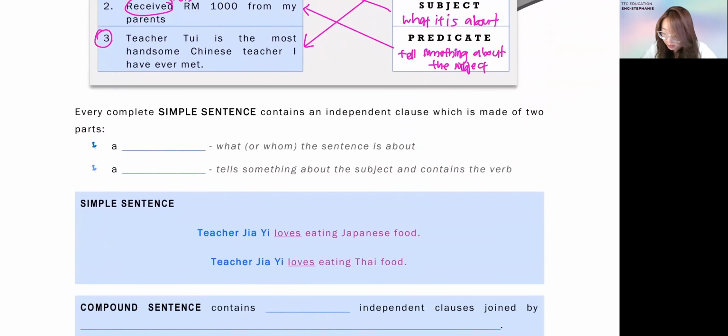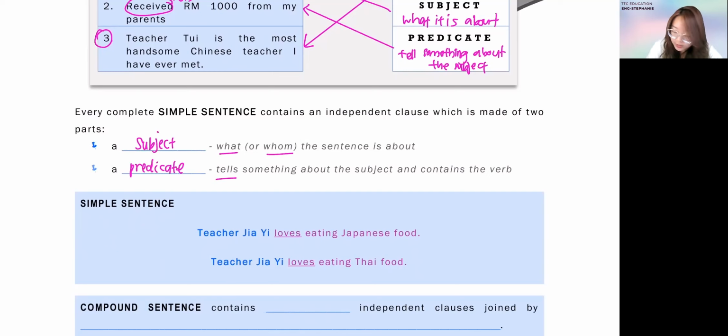Right, let's go through the following down part, and we talk about the definition in a more detailed manner. So every complete sentence contains an independent clause which is made of 2 parts. That's what I've mentioned to you earlier. One part is your subject. It is about what or whom, depending on the noun, what or whom the sentence is about. And the next part is a predicate, which tells you something about the subject and contains the verb.